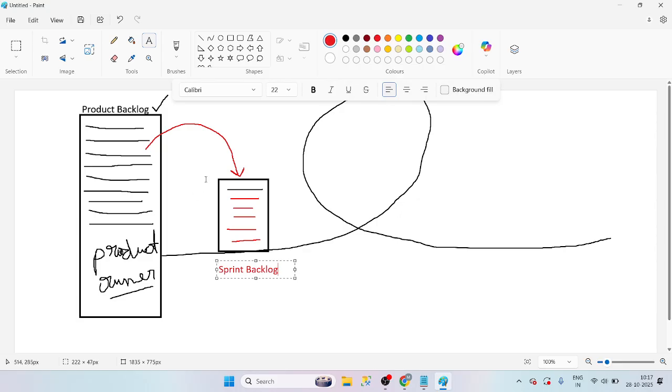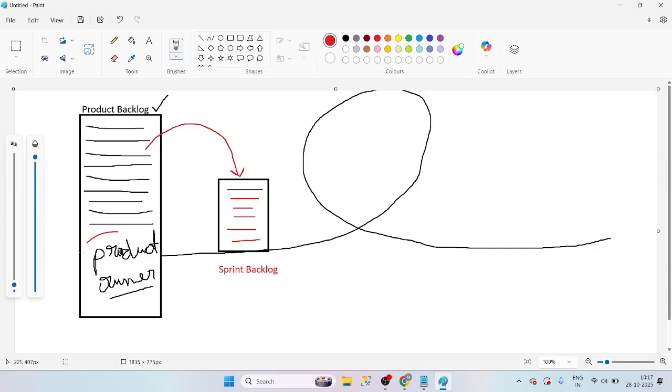Yes, I understood. We are not responsible for the product backlog, guys. Who is responsible? The product owner is responsible. Just consider the product owner is writing the Bhagavad Gita in the product backlog. He is writing some stories.